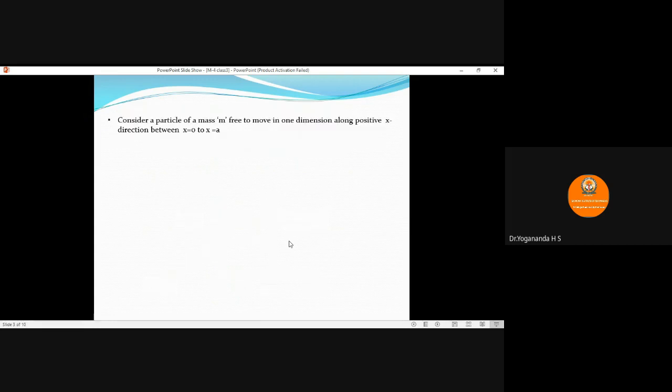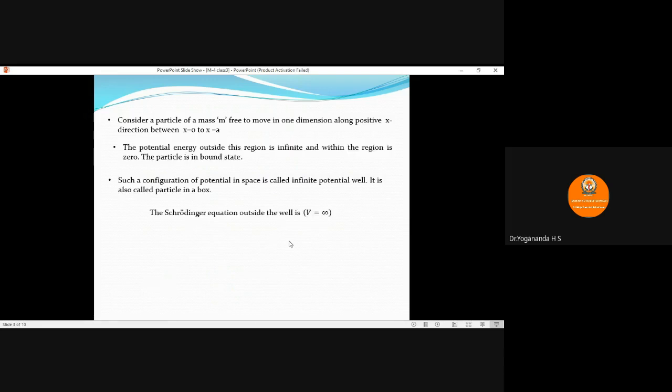The time-independent Schrödinger wave equation outside the well is given by, since outside the well the potential is assumed to be infinity, the Schrödinger wave equation in one dimension is d square psi by dx square plus 8 pi square m divided by h square into (E minus V). V is the potential outside the well, which we assume to be infinity. Therefore, (E minus infinity) into psi equals 0. We call this equation number 1.